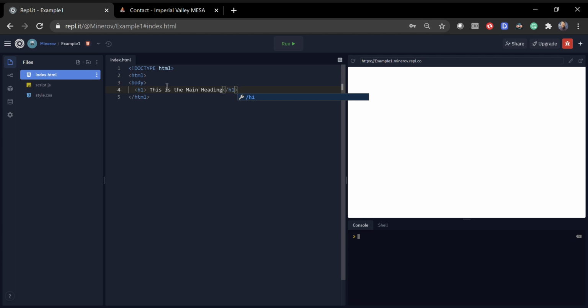Now we're going to press enter and write another new tag. This new tag is just going to be P. The tag P signifies a paragraph. So this is going to be our paragraph. You can write whatever you want. This is what I'm going to write.